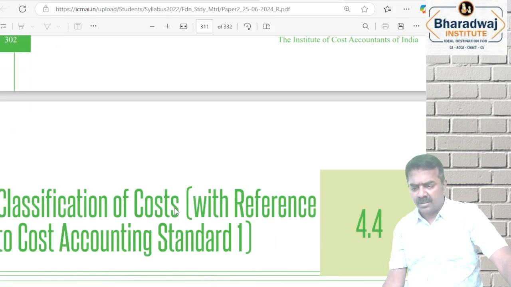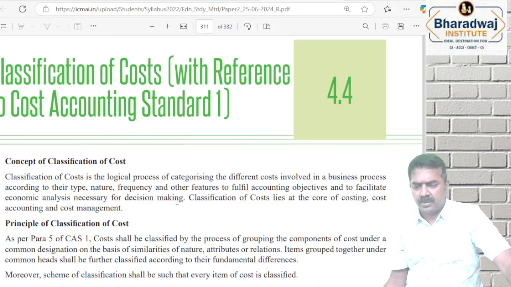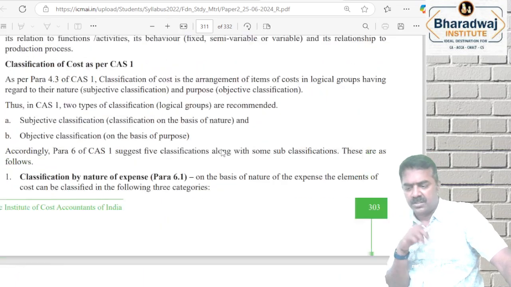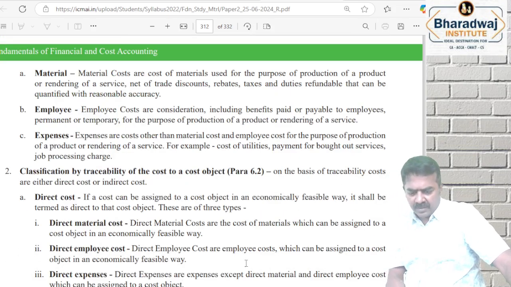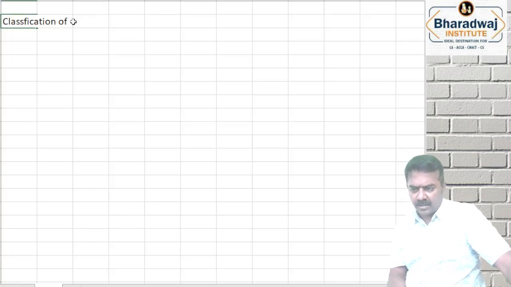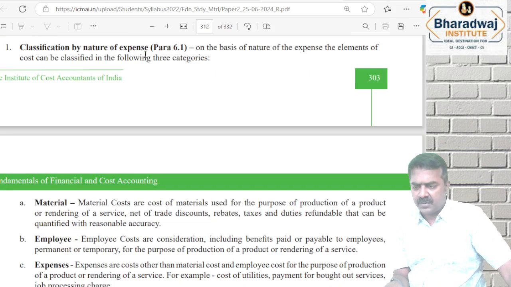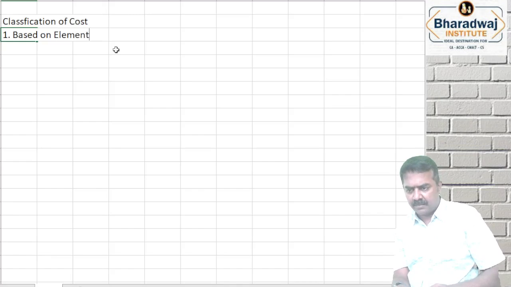Okay. The cost accounting standards or knowledge எல்லாம் தேவையில்லை. Classification of cost is most important. Okay, start. Classification of cost based on, what is the first classification? Based on nature of expense, based on element, that is nature of expense.